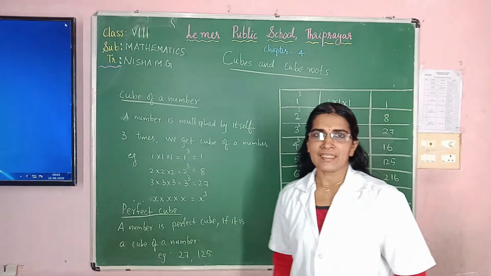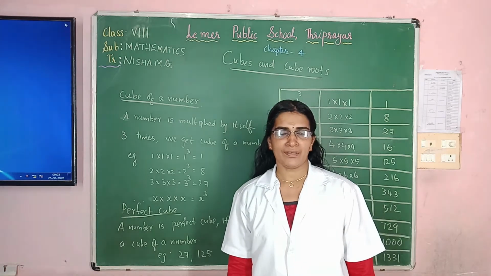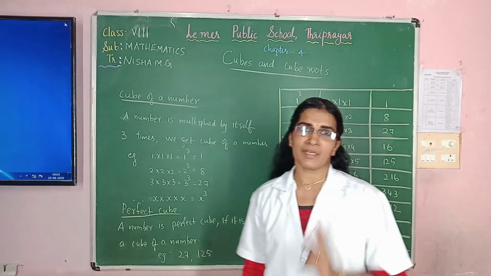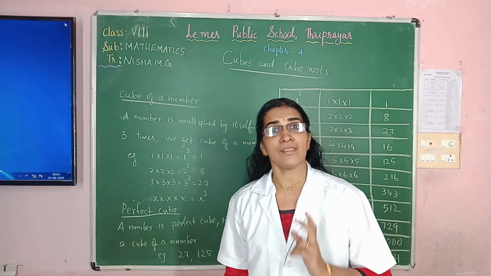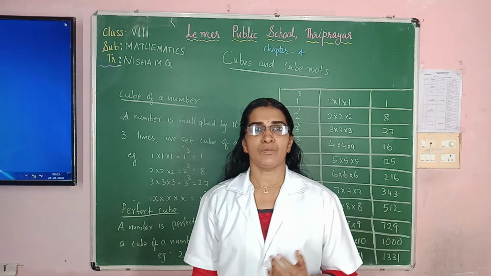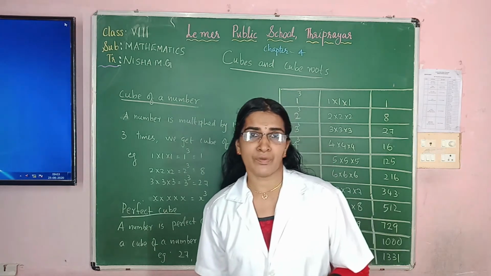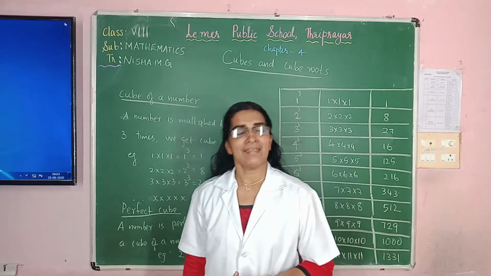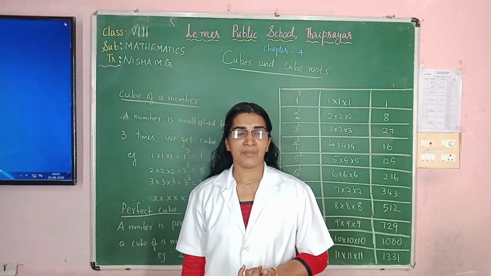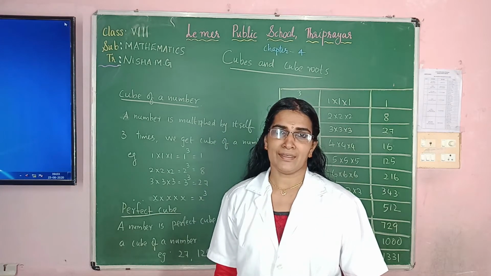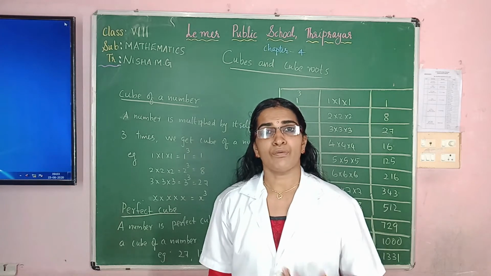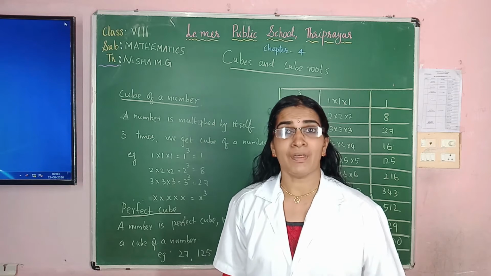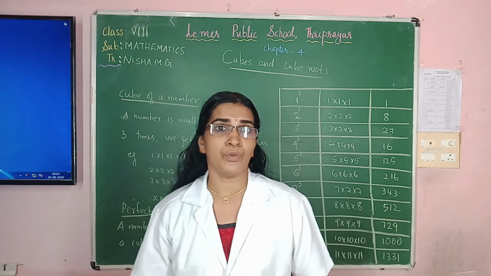In the previous lesson, you have studied what is a square. When a number is multiplied by itself 2 times, we get a square. For example, 2 into 2, 2 square. What is the answer? 4. 9 into 9, 9 square. What is the answer? 81. 10 into 10. What is 10 square? 100. So you have studied how to find the square of a natural number. Let us move to cube.